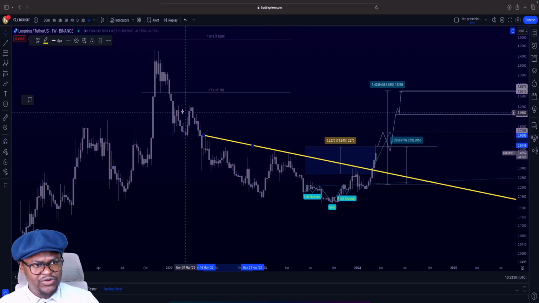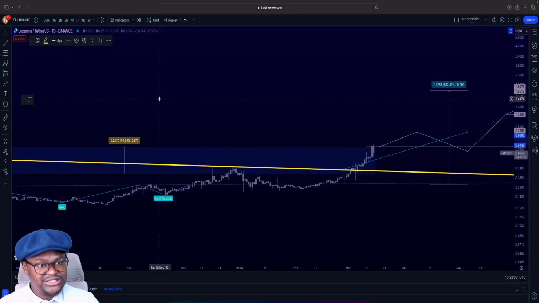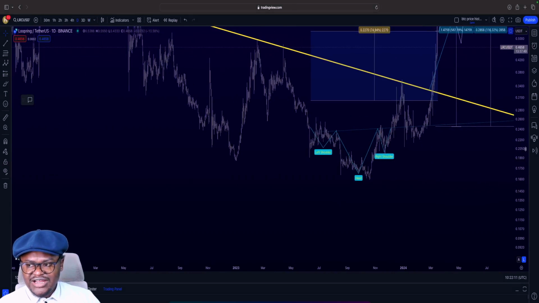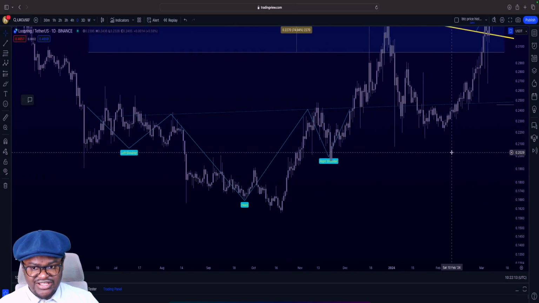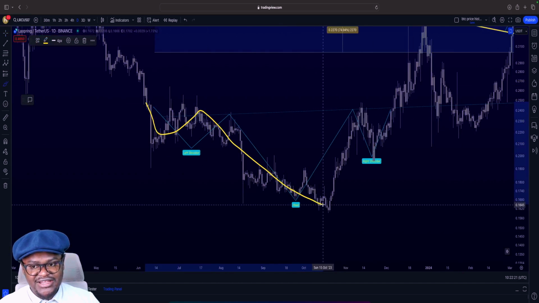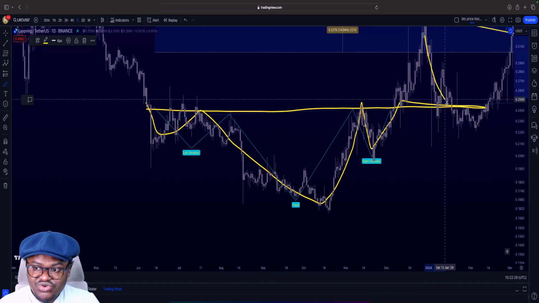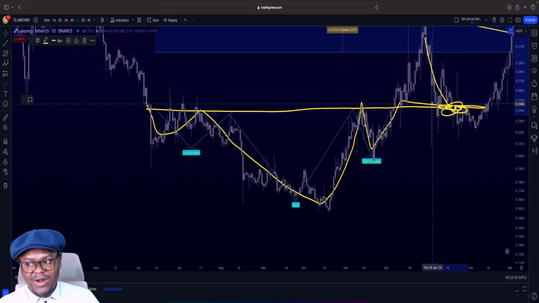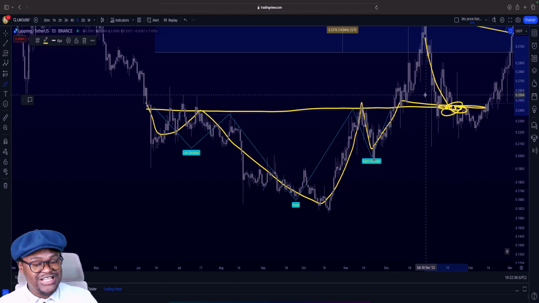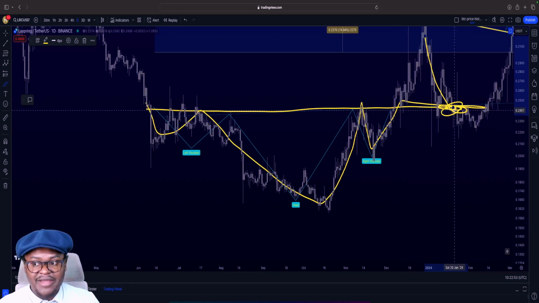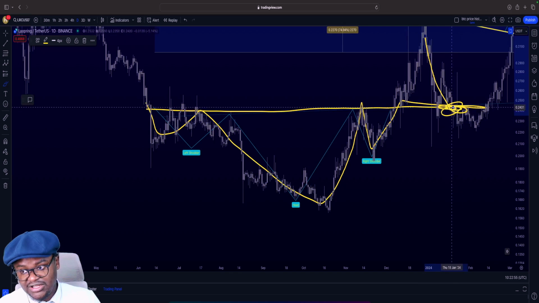When we made our video about it, it was at 31 cents. And I did tell you that we do have an inverted head and shoulders right here. And with this inverted head and shoulders, I would be on the idea that we come back to retest the inverted head and shoulders. It is the reason why I told you that I think it will go down to between 27 to 24 cents. That's the reason why my average entry on Loopring is here.